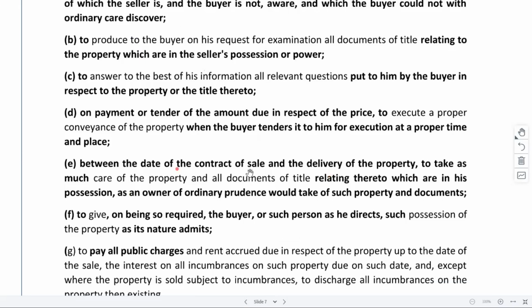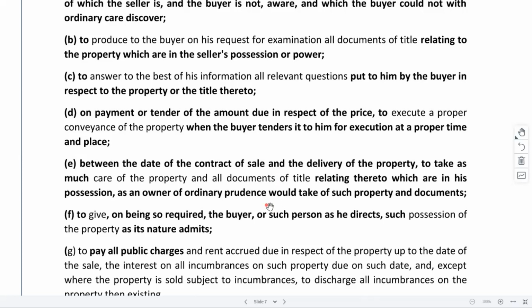Between the date of the contract for sale, right, when they are still in that negotiation process, getting the property transferred and stuff, and delivery of the property. Between that duration, whatever time period they are having, during that time, the seller will have to take care of the property plus all the property related documents, just like he would have taken care of it if they were his documents, right?